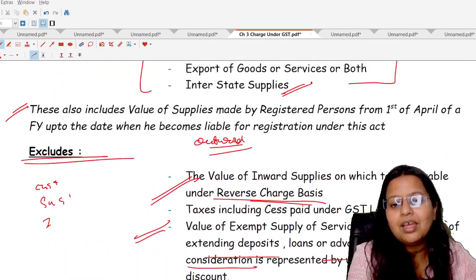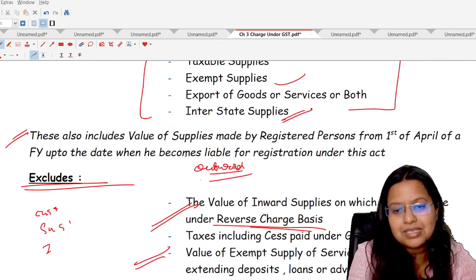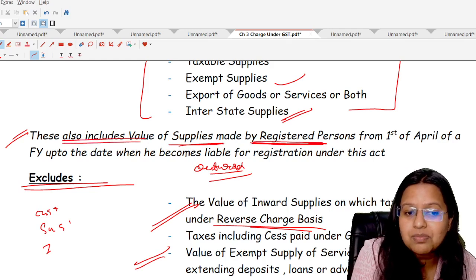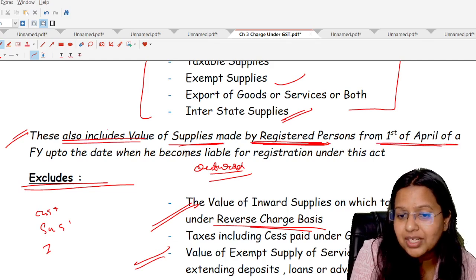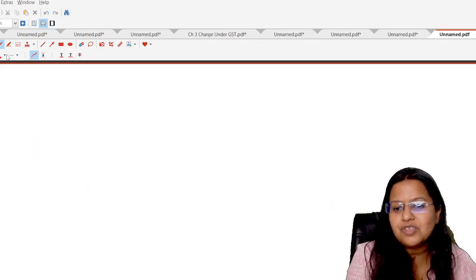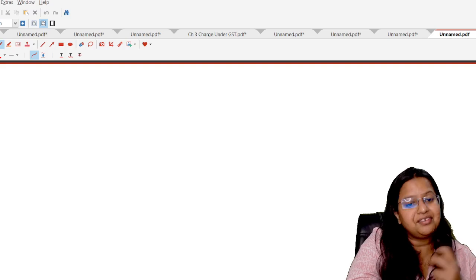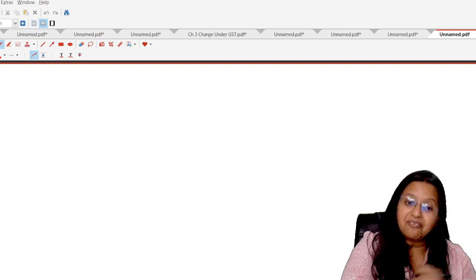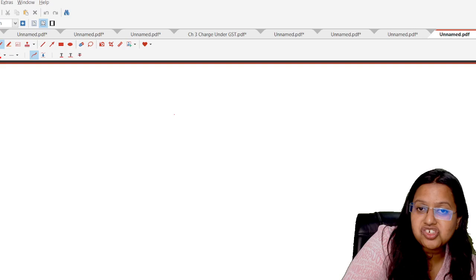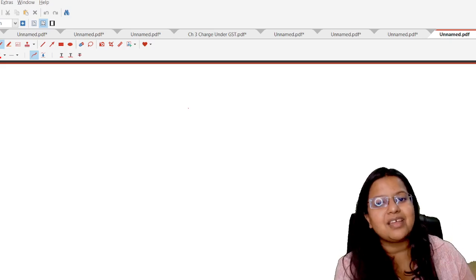Now, one more important point. While calculating the turnover, taxable supply, the exempted supply, these will also include the value of supply made by a registered person from 1st April of a financial year up to the date when he becomes liable for registration. What does it mean? Students, we all know, it is not necessary for any businessman, whenever they start business, to take a GST registration number. That doesn't happen. They have to take GST registration when their liability arises. For example, as per section 22, which we will cover in chapter number 7, registration.